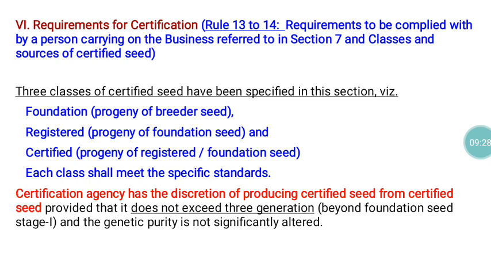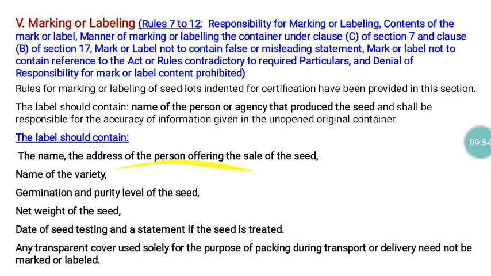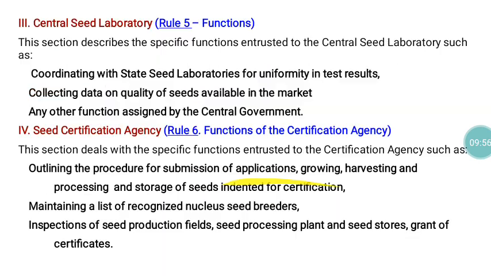So if it is registered seed, that registered seed is a progeny of the foundation seed. For certified seeds, if the system has foundation and certified classes, in this case the certified seeds may be produced from the foundation seeds. If the system has foundation, registered and certified seed, the certified seeds may be produced from the registered seeds. Because of that only, under certified seeds they have given that certified seeds may be a progeny of the registered seeds or foundation seeds.